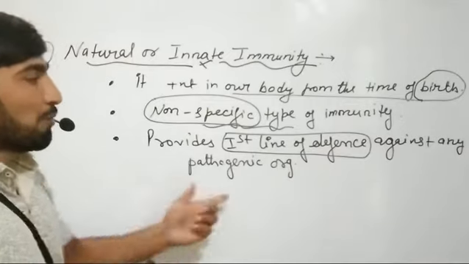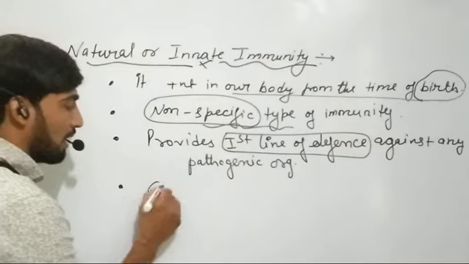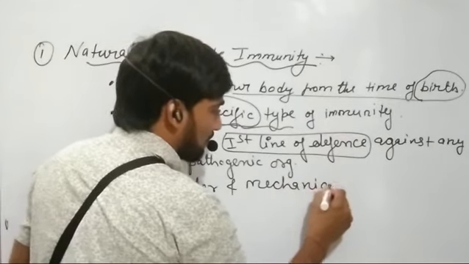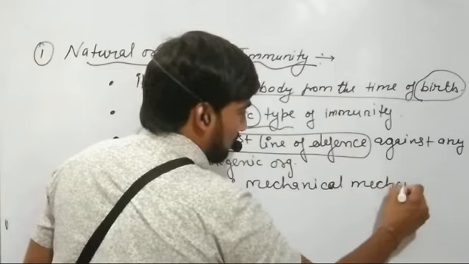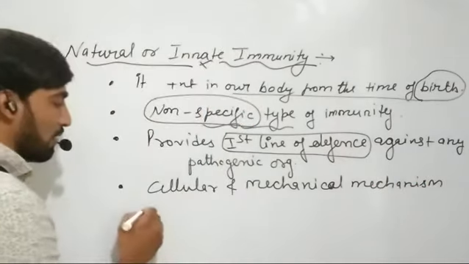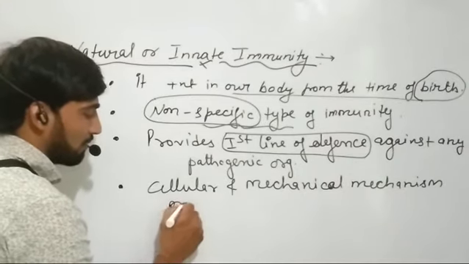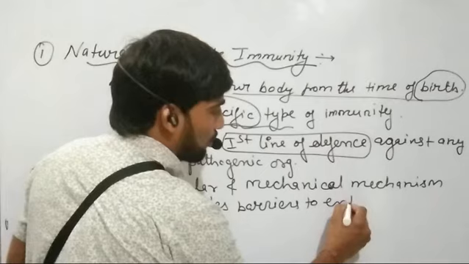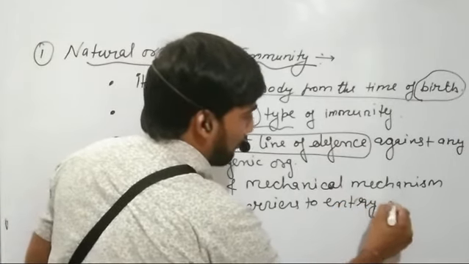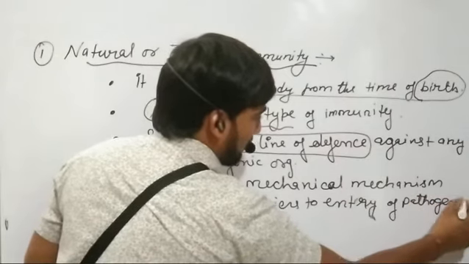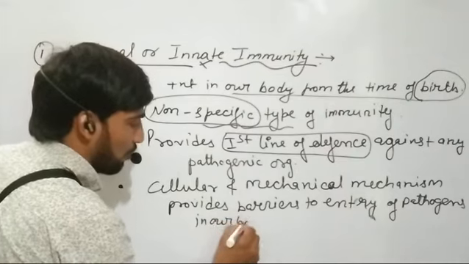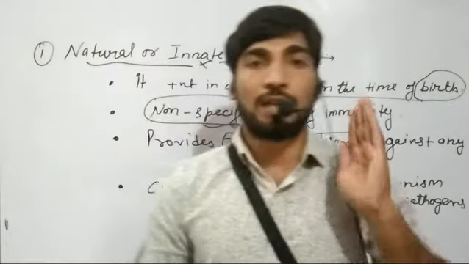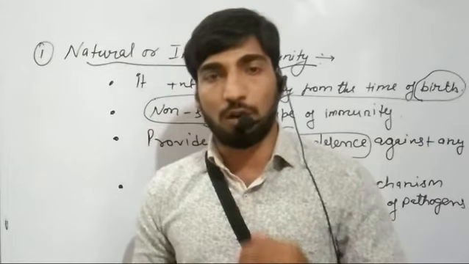Now, this type of immunity basically involves cellular and mechanical mechanisms which provide barriers to the entry of pathogens in our body.